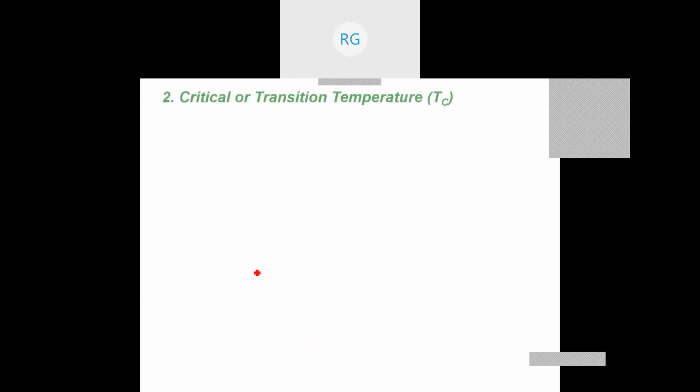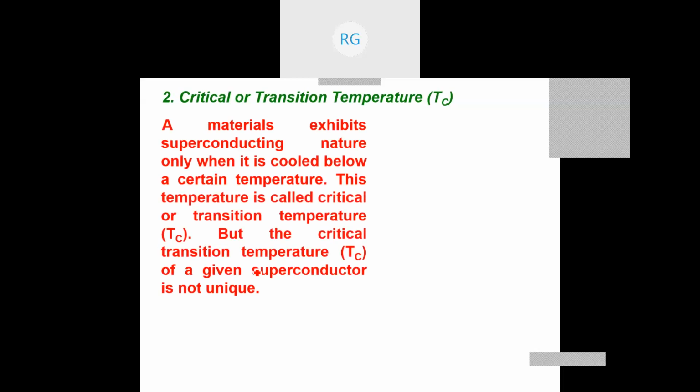The second experimental observation is that every superconductor will have a critical transition temperature. So if you cool the material below that, only then you have zero resistivity and a superconductor. If it is above that, it is in a normal state. Also remember that best conductors like silver are not superconductors, but non-conductors like ceramic materials can also show it.